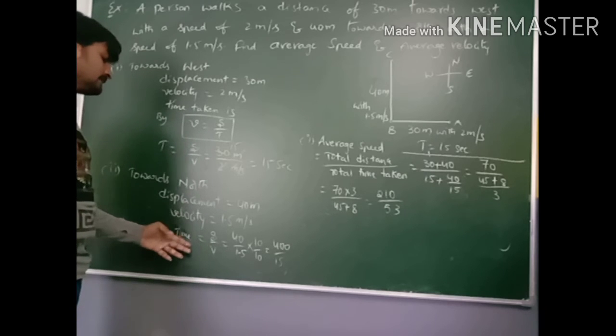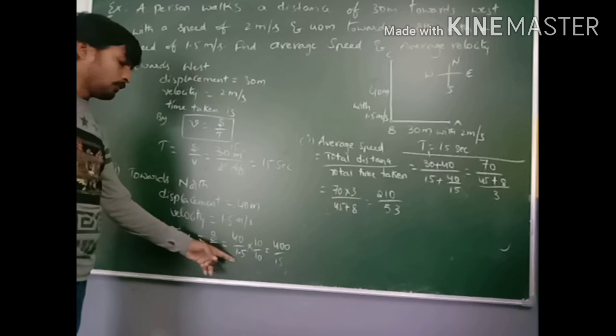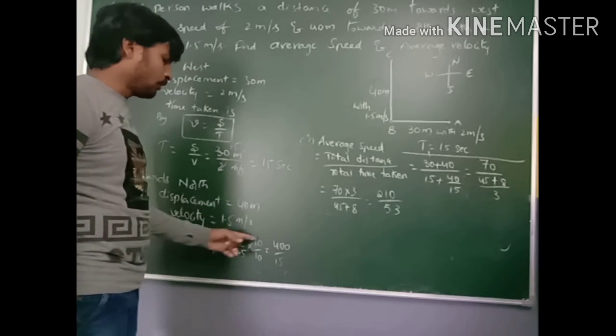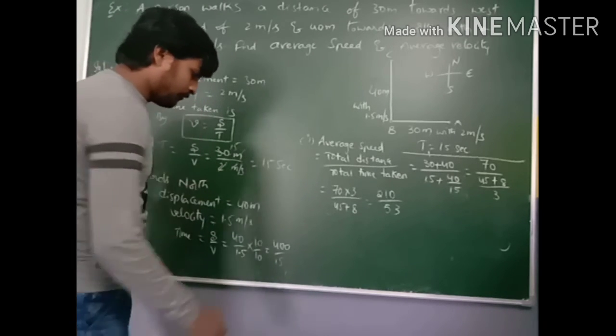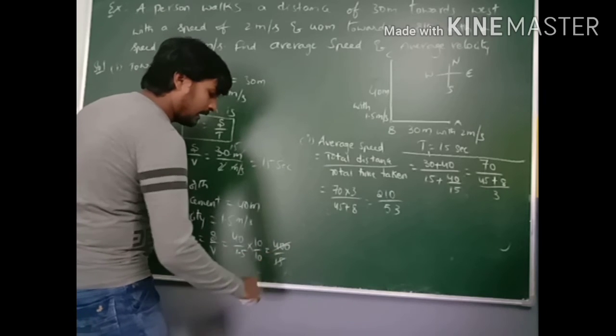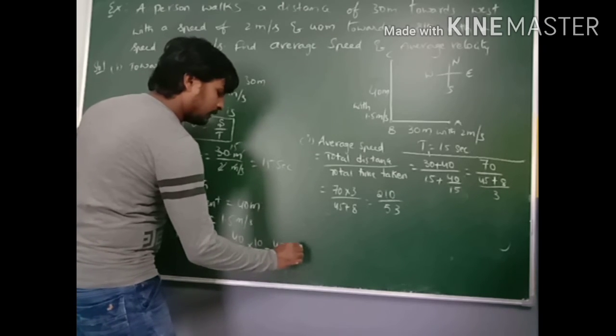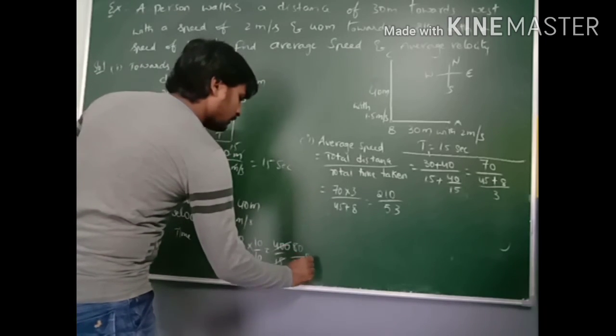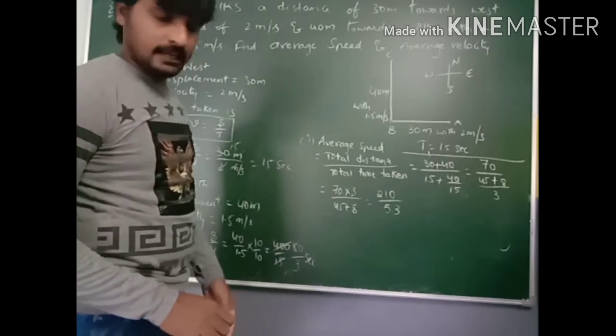So the time taken is displacement by velocity, 40 by 1.5. So here 1.5 is there, so we multiply by 10 by 10. So 400 by 15. If we cancel it here, 400 by 15, 80 by 3, 5 eighties are 400. So 80 by 3 seconds. Right.